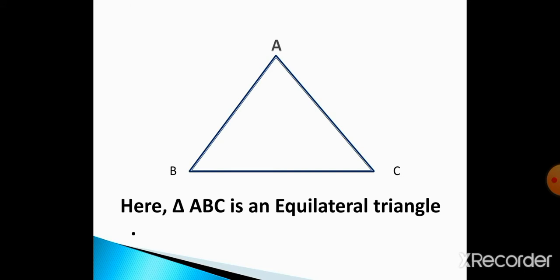Here ABC is an equilateral triangle, and dear student, all of you know how to draw the triangle symbol. So here triangle ABC is an equilateral triangle. Why have I used the triangle symbol? Because I am talking about the triangle.